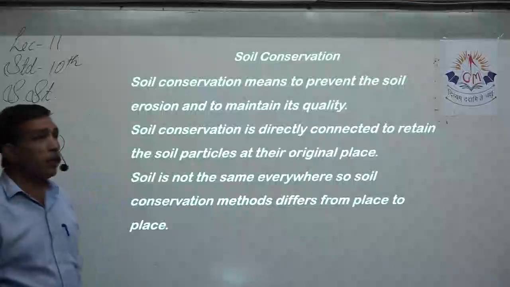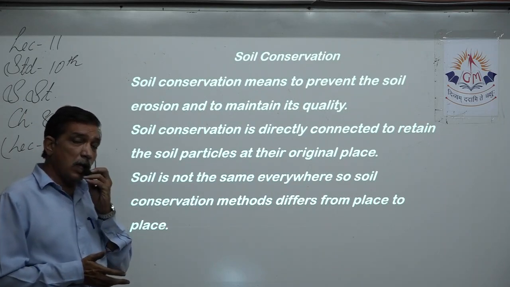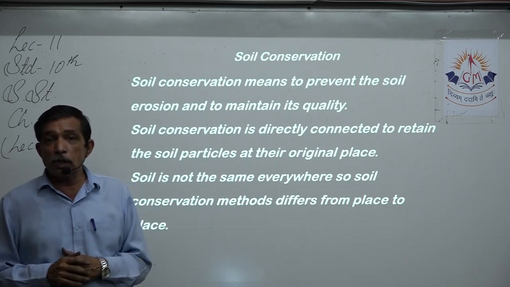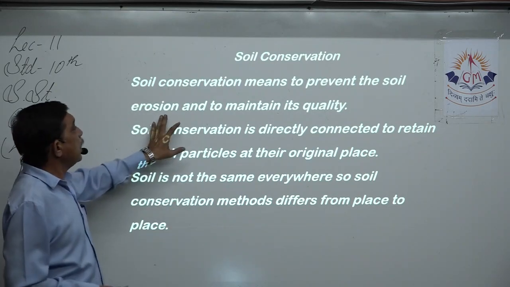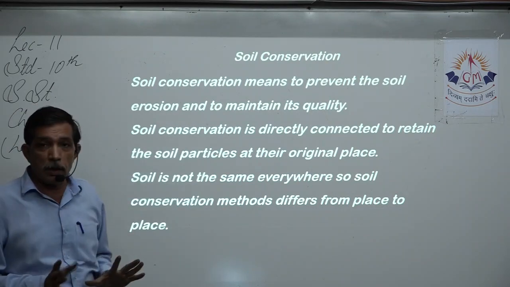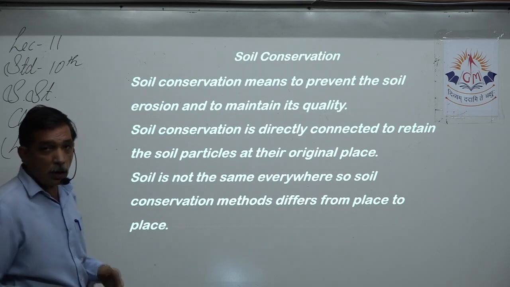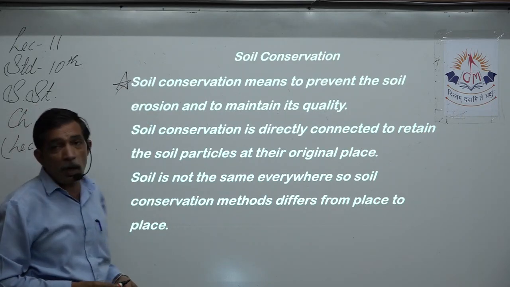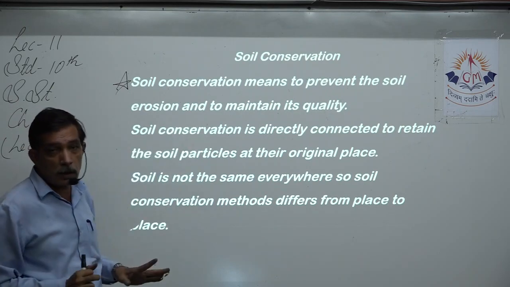Now, the next topic is soil conservation. What do we know, what is conservation? Use it wisely today and preserve it for the future generation. So, soil conservation means to prevent soil erosion and to maintain its quality. This is the definition of soil conservation. Yes, you can put a star mark over here. Soil conservation, what does it mean? To prevent the soil from erosion and to maintain its quality.